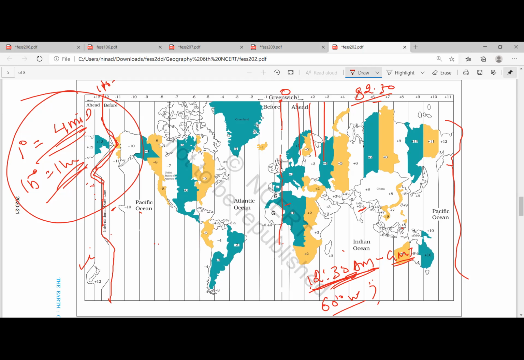It is like this, say 60 degrees. 60 divided by 15, you get 4 hours. So there is a 4 hour difference. But because it is the western side, you have to subtract. 12:30 a.m. means just past midnight, so you have to go back to the previous day, minus 4. You'll get 8:30 p.m., the previous day's 8:30 p.m., is the answer. If I ask the same question with 60 degree east, then you have to add 4 hours, so it becomes 4:30 a.m. Understood?